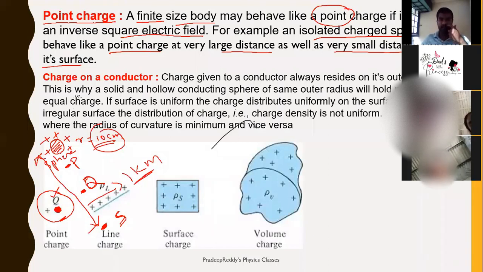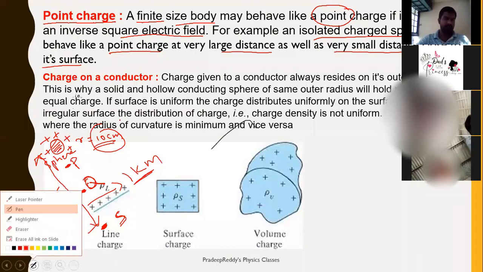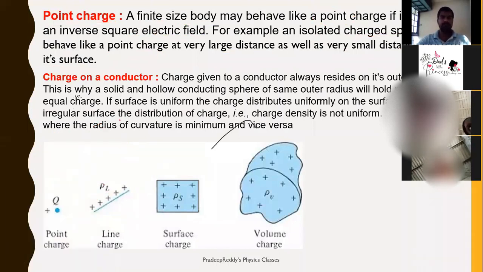Therefore, even though practically the object may be larger, if you are looking at it from far away, it appears that the total charge is concentrated at one single point. It is said to be a point charge. So the point charge we have learned obeys the inverse square law. Of course, the inverse square law we will be learning in the next slide.